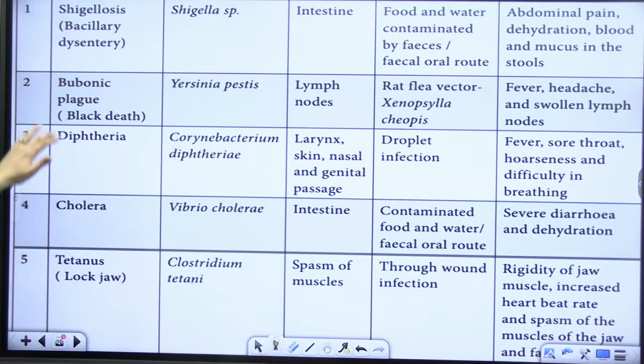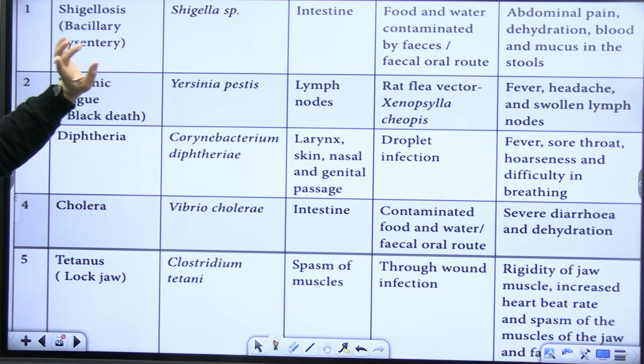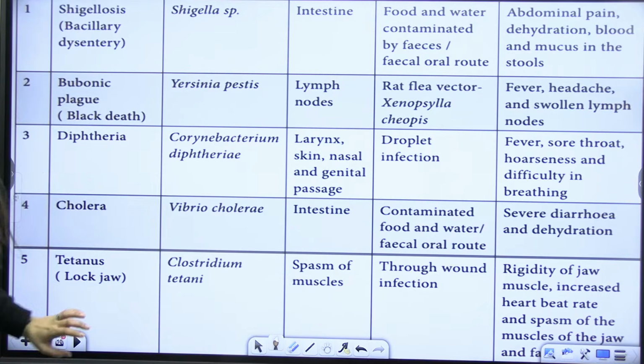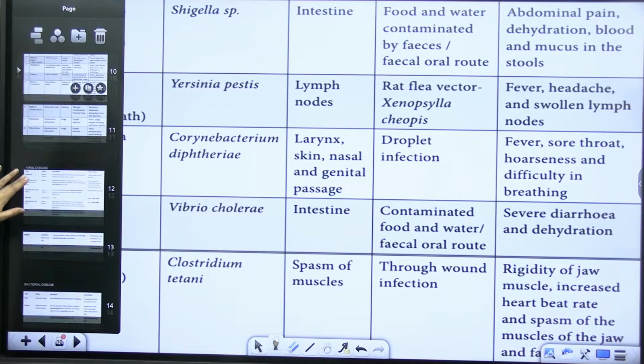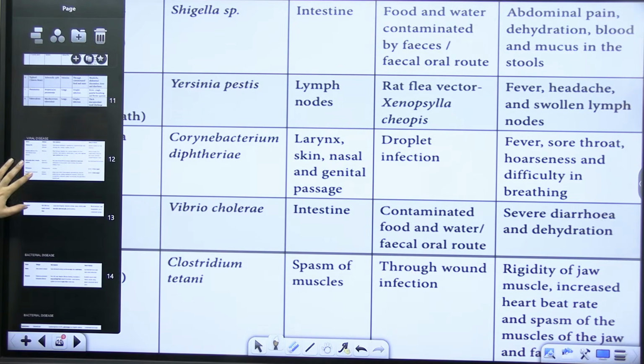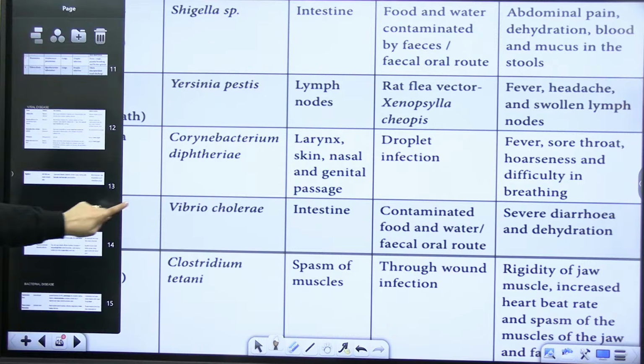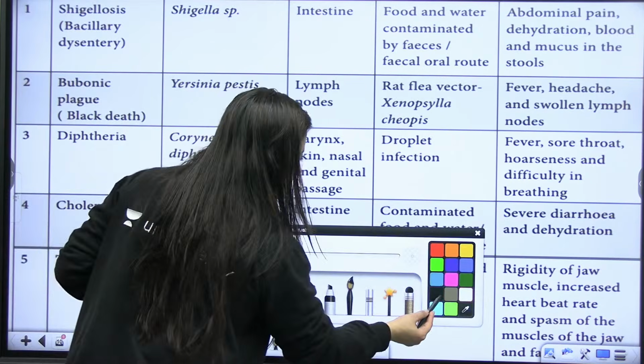Then here you can see shigellosis, Shigella. I have even mentioned the symptoms, everything here. I have two tables for it, so let's discuss it from this one.